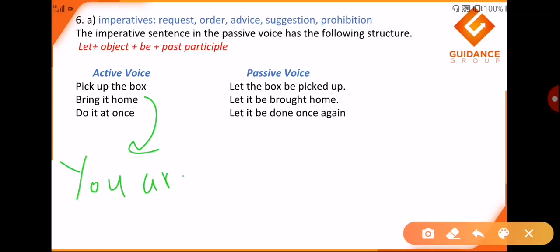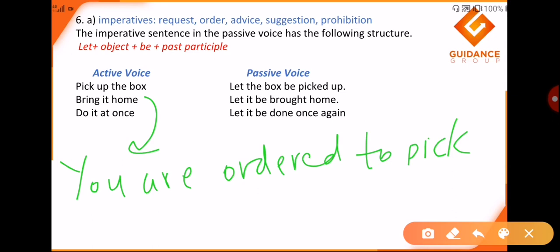You are ordered. Now this is an order. You are ordered to pick up the box. Similarly it can be done for the next two sentences. Bring it home. You are ordered to bring it home. Do it at once. You are ordered to do it once. So these are slight changes that happen when we change from active to passive voice. Just remember this is also a type which can be thought of.